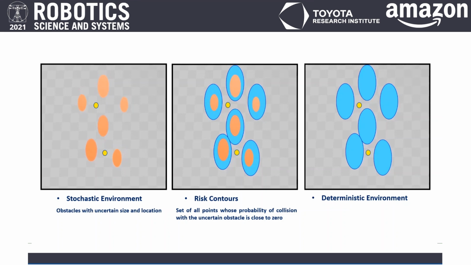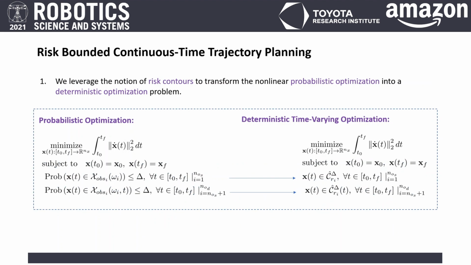Here is an example of computed risk contours. In this example, the probability of collision with the uncertain obstacles inside the obtained risk contours is close to zero. The provided inner approximation of the risk contours allows us to transform the probabilistic planning problem into a deterministic planning problem as follows, where probabilistic constraints are replaced with deterministic constraints in terms of the computed risk contours.